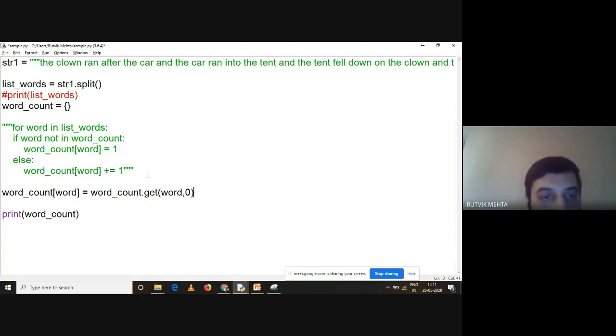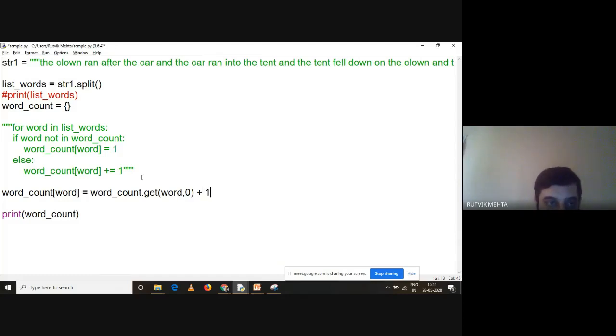मैंने क्या किया, word count dot get, get is a method, what get method will do, it will fetch the value of a key। So ये word का occurrence कितना है, so पहला word क्या था, the आ रहा है, तो पहले तो डिक्शनरी blank है, empty है, right? So once it is empty, key is not present, so answer will be 0, right? It will be having a default value of 0। Now as you know that we are not initializing it with 0, so get the value, if it is there increment by 1.